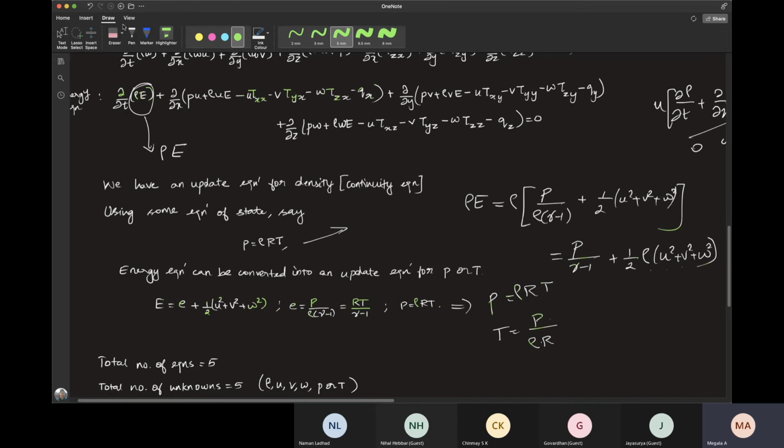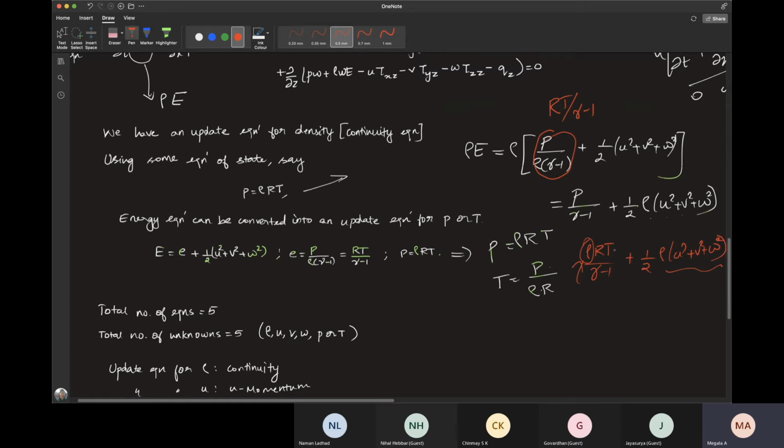Similarly, suppose if you write this P by rho into gamma minus 1 as RT by gamma minus 1, you'll have the equation to be rho RT by gamma minus 1 plus half rho into U squared plus V squared plus W squared. Here again, all the variables get updated. Rho also gets updated somehow from the continuity equation.